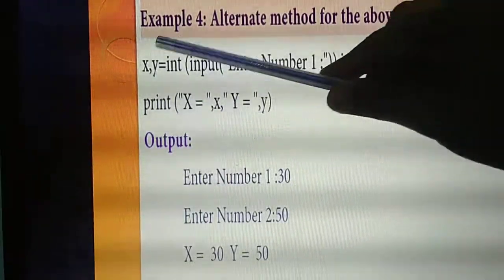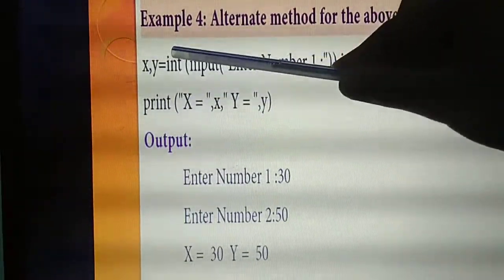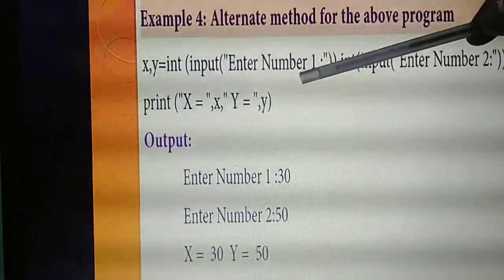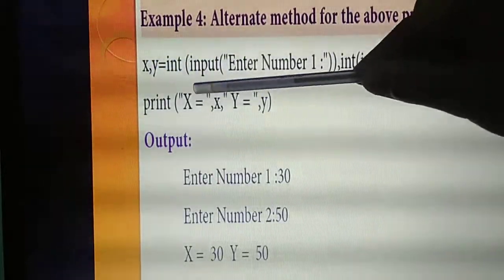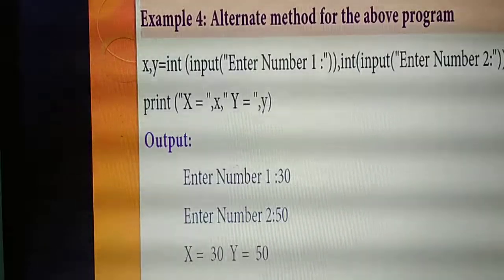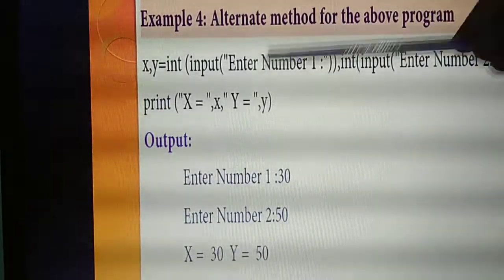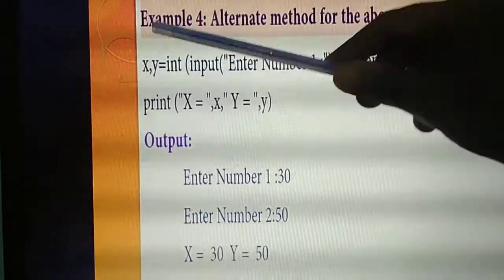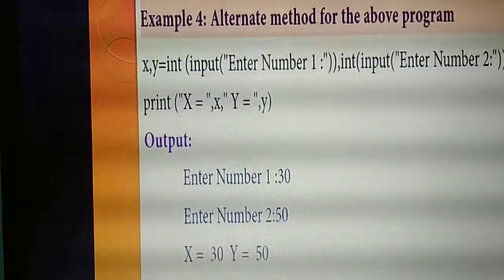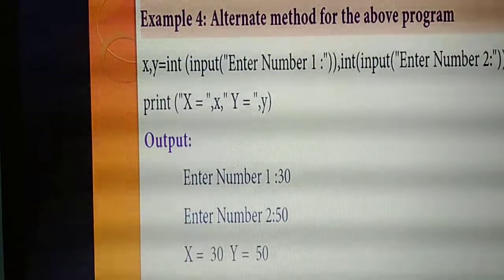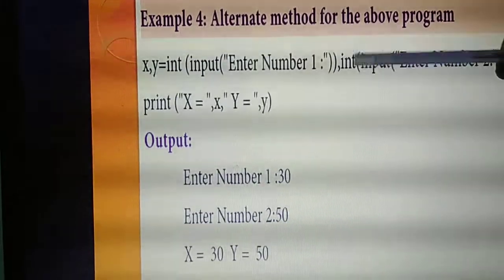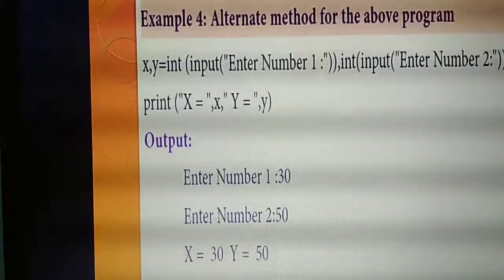So I am printing this variable. That means I am assigning the particular value entered as number 1, that value I am assigning to capital letter X. Okay. Next thing, enter the value number 2. That small variable y, that I am assigning in another variable called capital Y. Understand? So within these two lines, I am executing this program.